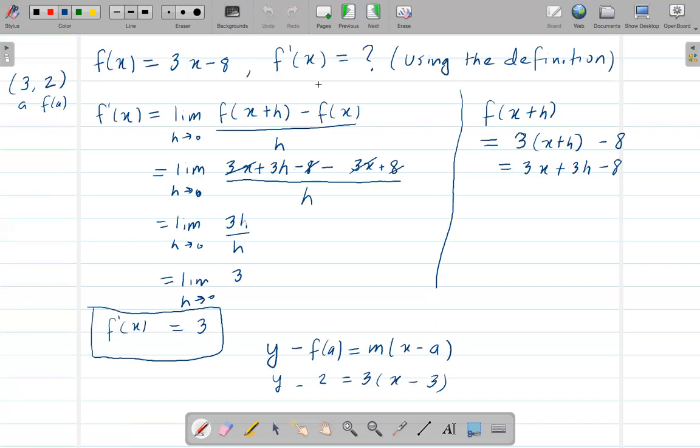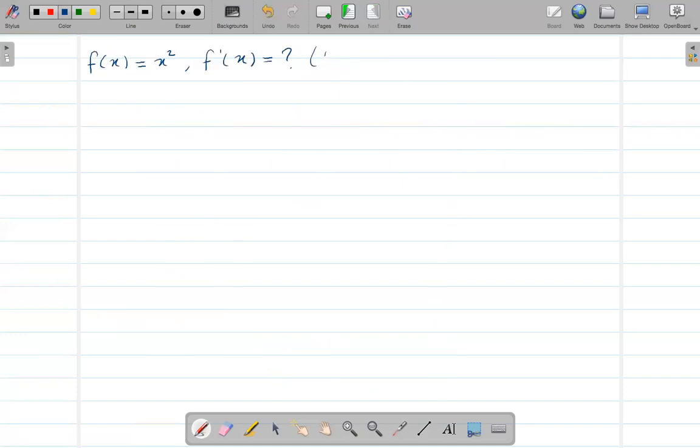Again, using the same idea, using the definition of derivative. So using the definition of derivative, you need to find f prime, or the derivative of f of x.